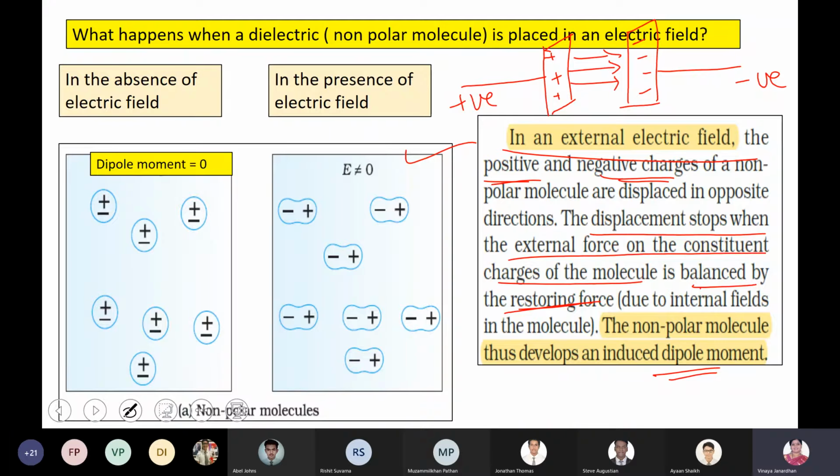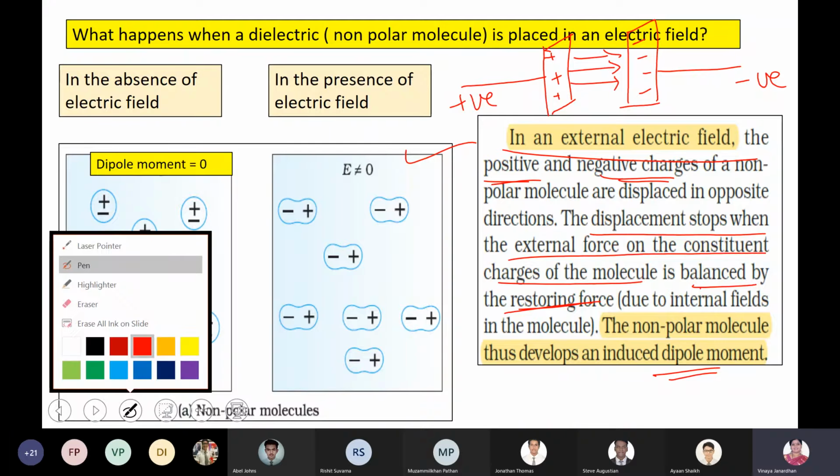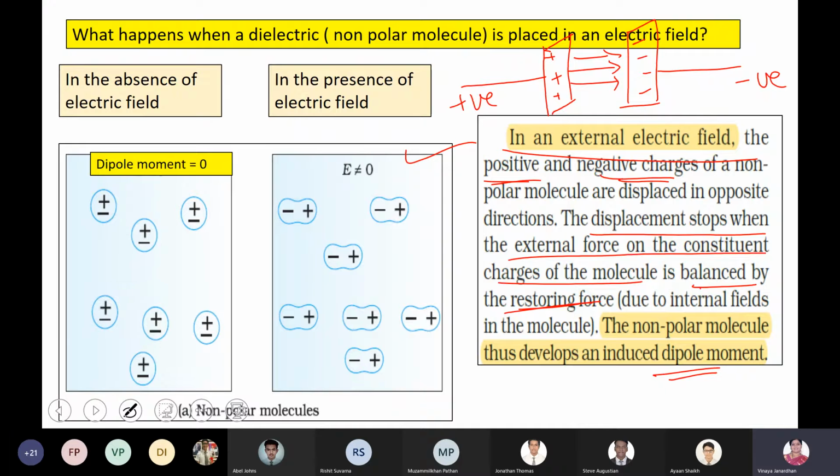Now if I place a dielectric material made up of non-polar molecules in an electric field, what is going to happen? Look at this diagram, the first diagram.